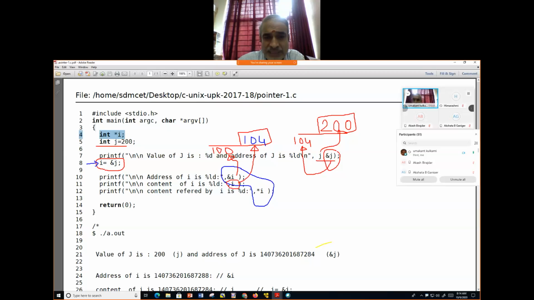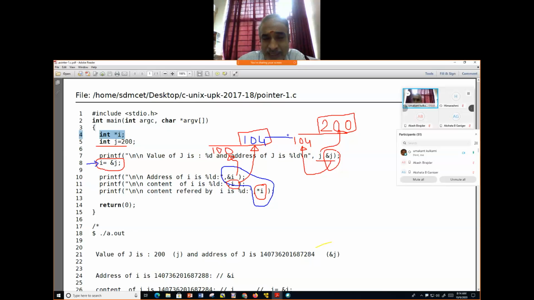Then what is star I? Star I here refers to the content of the memory location pointed by I. Where exactly is I pointing now? I is pointing to 104, am I right? Yes.